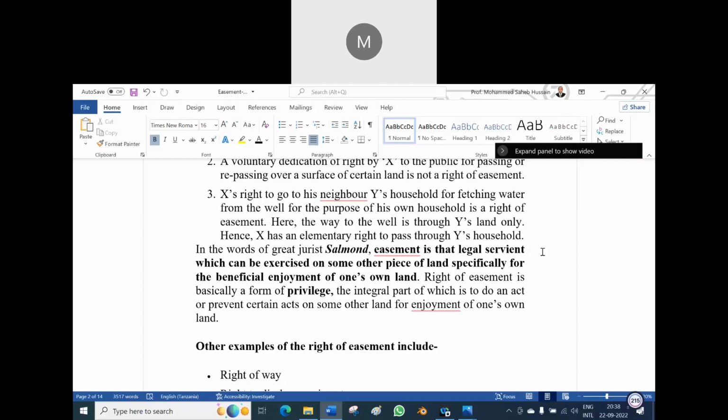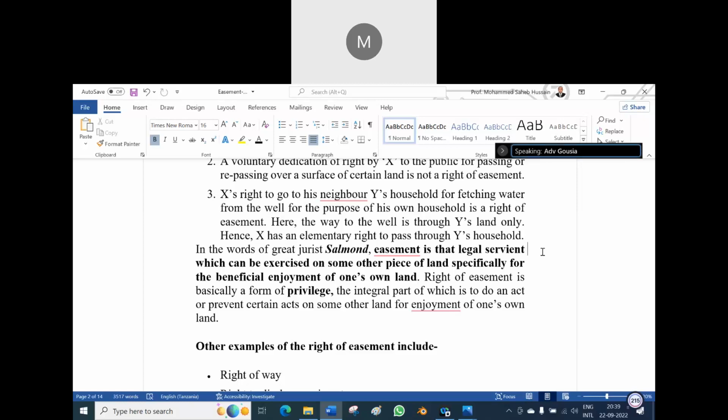Okay, now let us see, easement is that legal privilege which can be exercised on some other piece of land specifically for the beneficial enjoyment of one's own land. Suppose to enjoy your own land, you have to go through the land of somebody else. Am I right? Yes, sir.